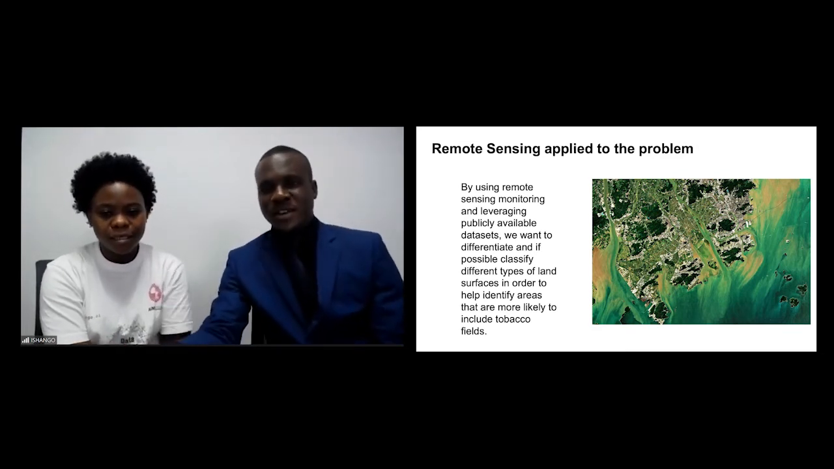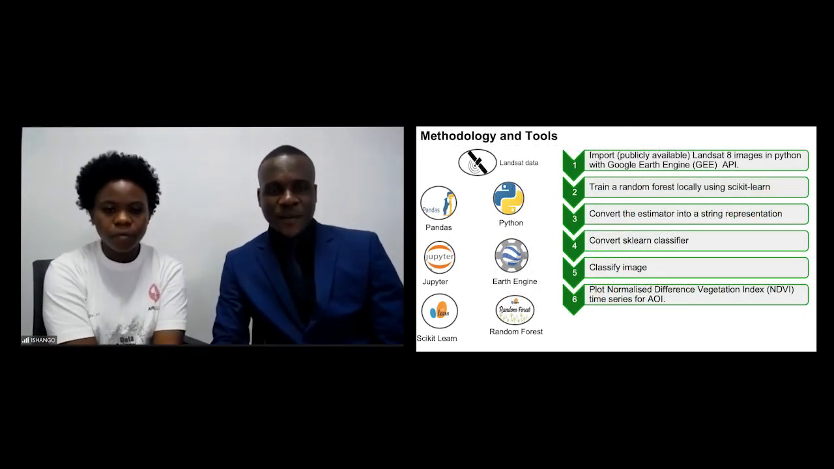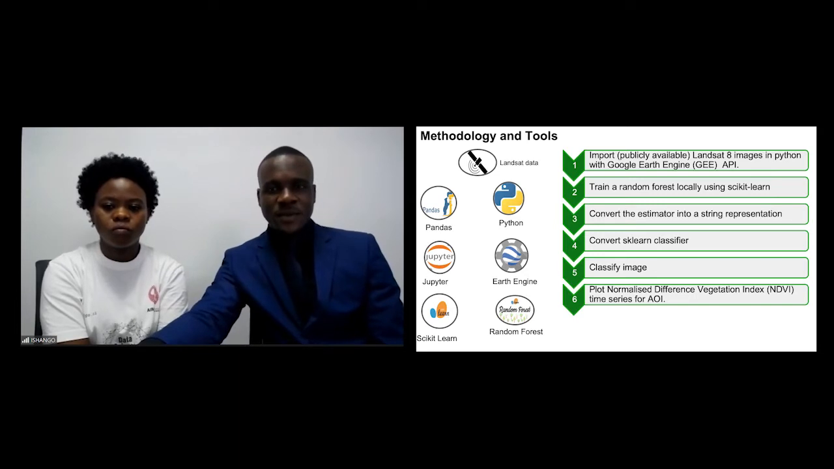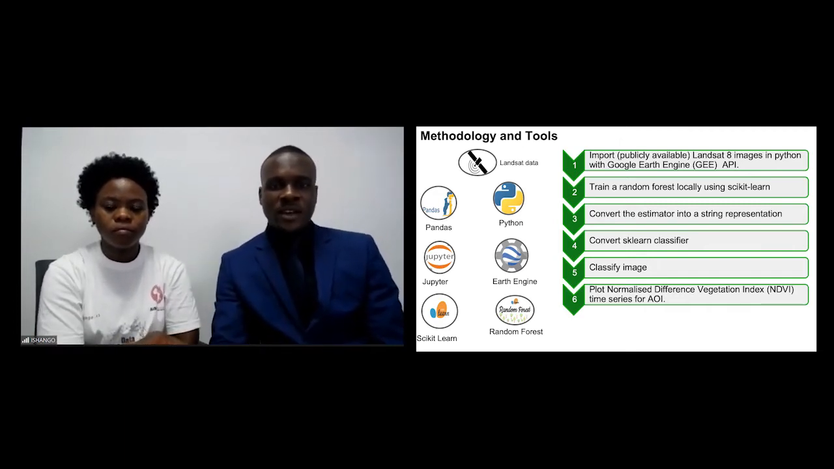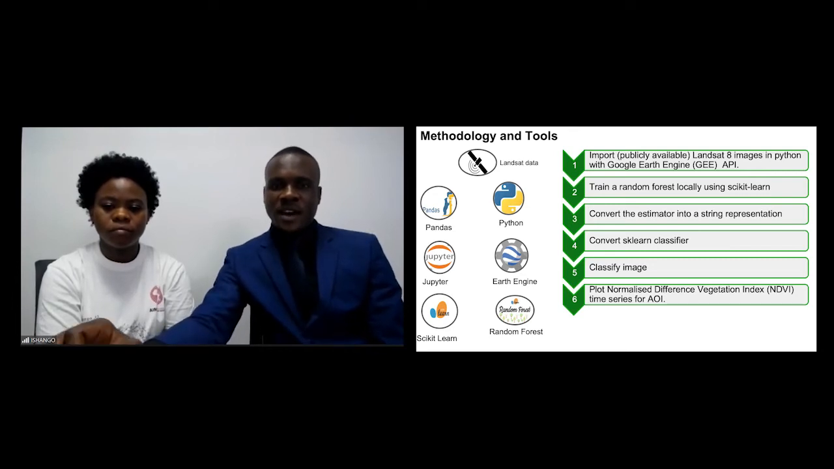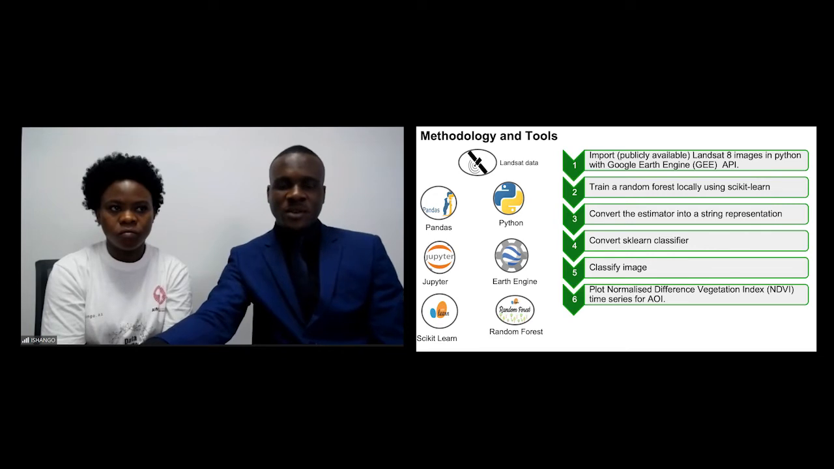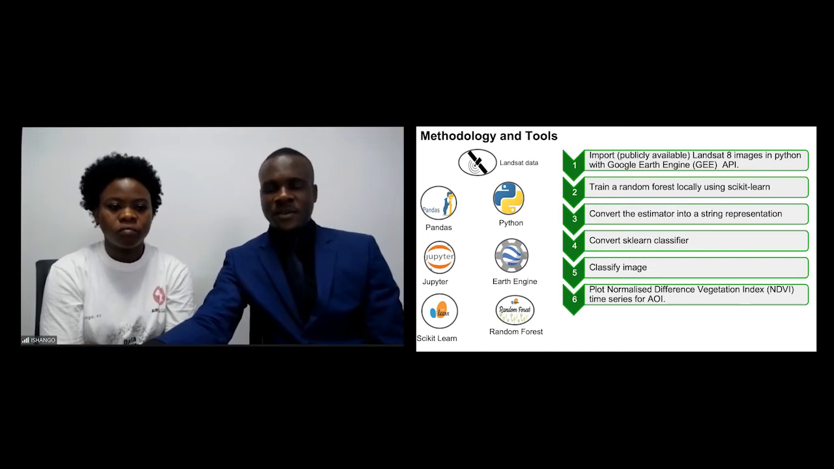Thank you very much, Janet. Hello, everyone. Here are some of the tools we used to tackle this problem, and the methodology we used is as follows. Firstly, we import publicly available Landsat images in Python with the Google Earth Engine API. Then we train locally a random forest using scikit-learn, and we convert the estimator into a string representation that can be understood by Google Earth Engine. The next step is to convert the scikit-learn classifier into a Google Earth Engine classifier, and you classify your image using Google Earth Engine. Finally, you plot the normalized difference vegetation index time series for your area of interest.